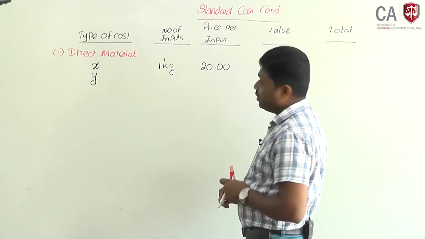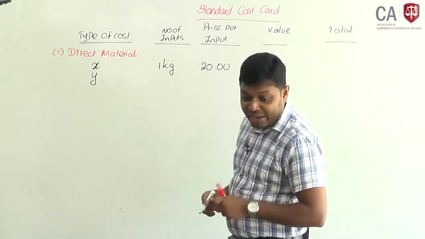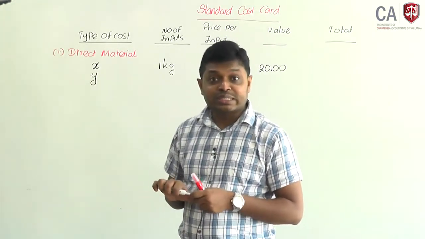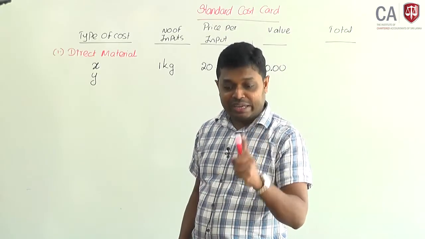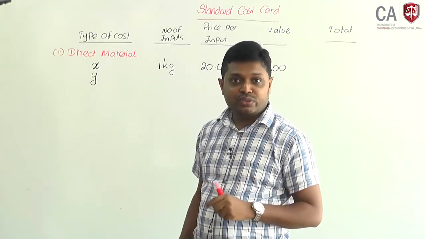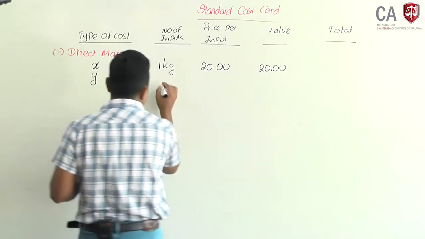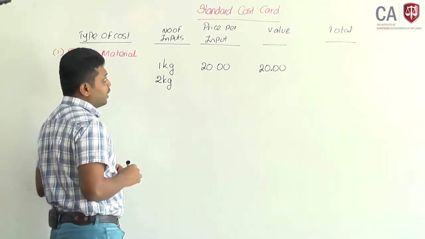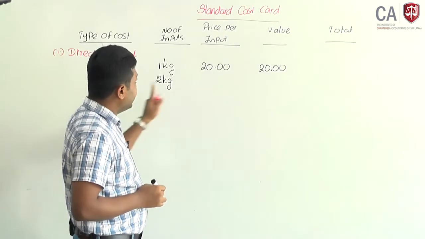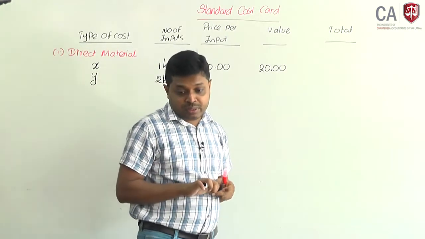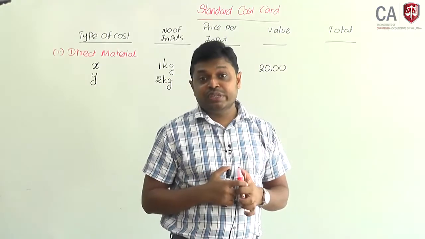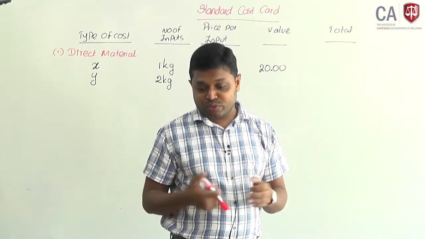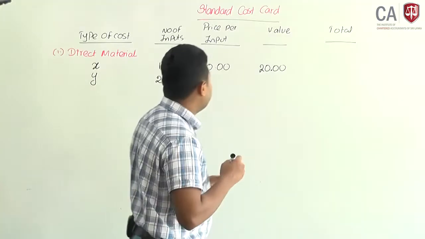Direct material X is 20. Material Y: if you want to produce 10,000 units, material Y requires 20,000 kilograms. That means 2 kilograms are required to produce 1 unit. Price per input: 600,000 divided by 20,000 kilograms of material means 30 rupees per kilogram.